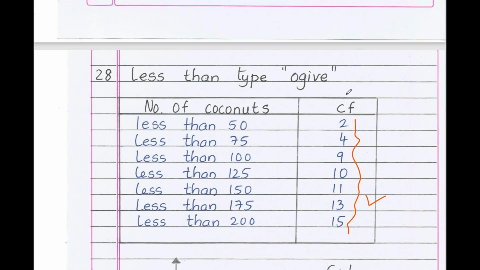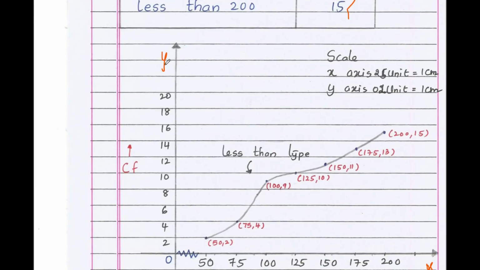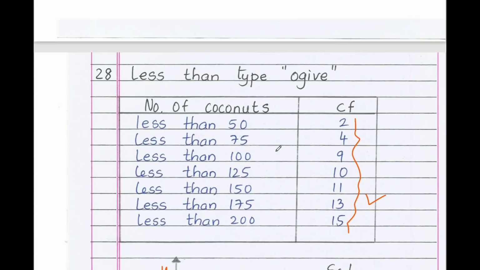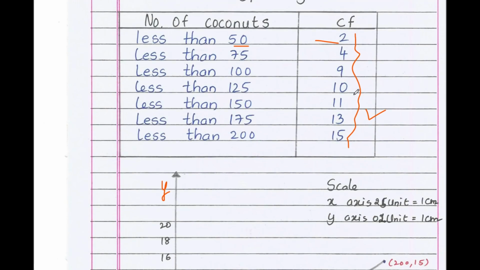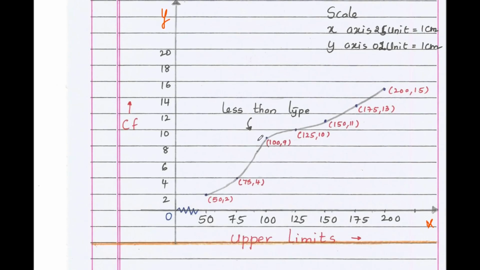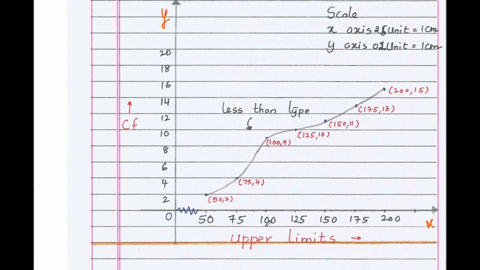Therefore, to plot less than type ogive, what we used to do, we should plot on the x-axis the upper limit, on the y-axis the cumulative frequency. That is, points are what? 50 comma 2, then 75 comma 4, then 100 comma 9, 125 comma 10, 150 comma 11, 175 comma 13, 200 comma 15. So if you plot, you'll get what? A curve. It should be drawn freehand. This is the graph, and also you should write the scale. X-axis 25 units equals 1 centimeter, or 1 centimeter equals 25 units. Y-axis 2 units equals 1 centimeter.